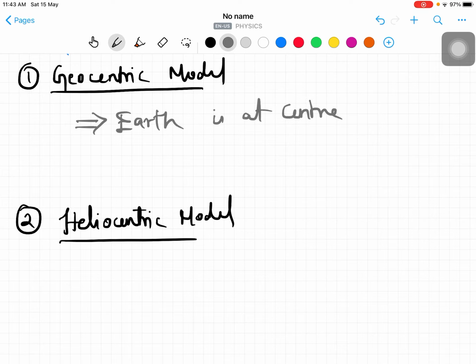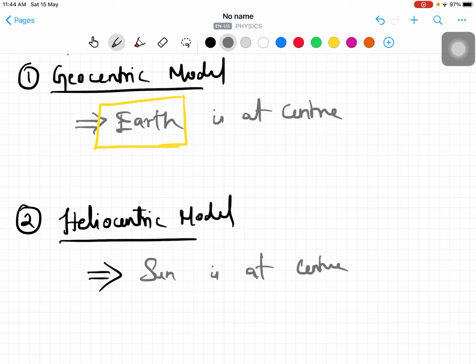That model theory is called the geocentric model, right? Second one, the heliocentric model, means the sun is at the center of the solar system, and all the planets, including the earth, orbit the sun only, right?